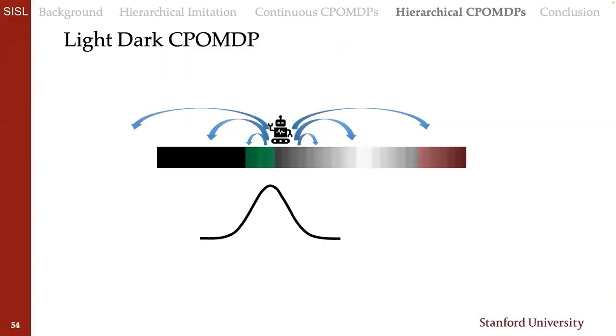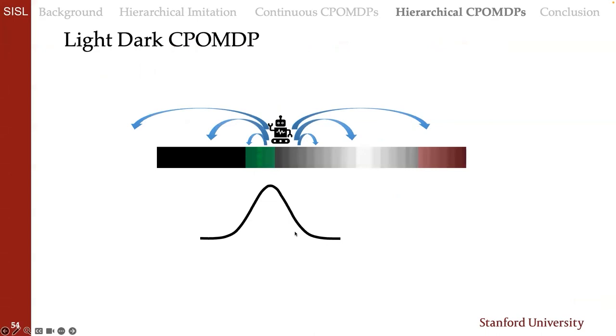To consider why hierarchies might be really useful here, you can consider this light-dark constrained POMDP. In this problem, an agent starts with high uncertainty in its position. It's on this 1D continuum, starting out in this maybe dark region, not really knowing where it is.